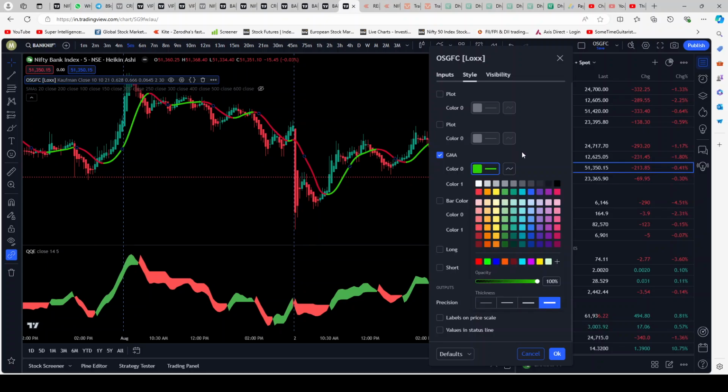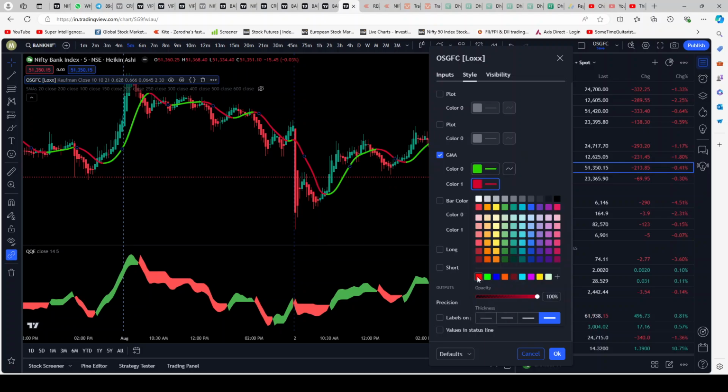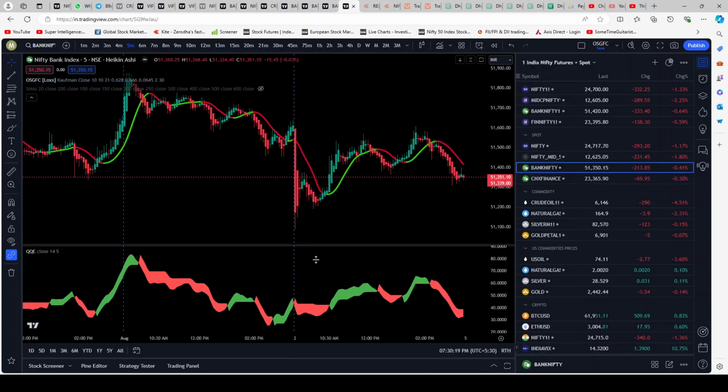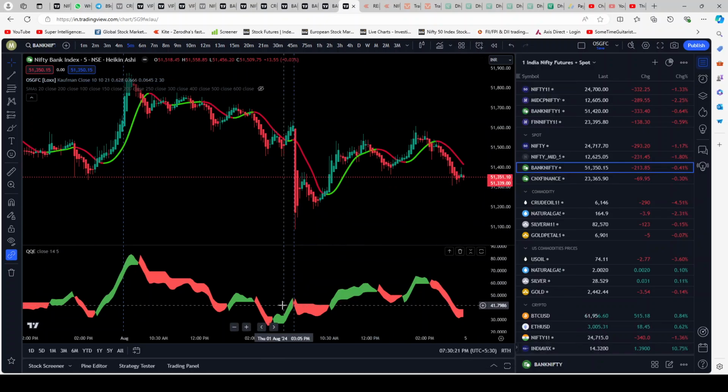I've chosen a fluorescent green over here and a very bright red over here. So those are the only changes I have made. Input section is by default what it is. Style section, everything is unticked except GMA. So with that we get what the viewer has requested.